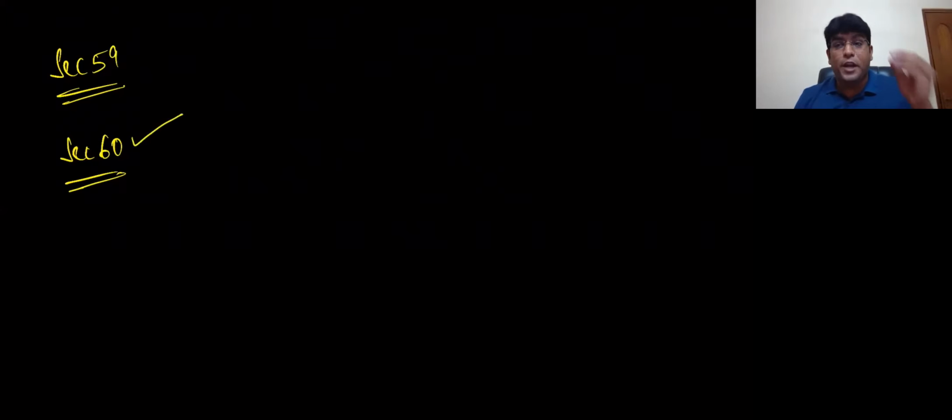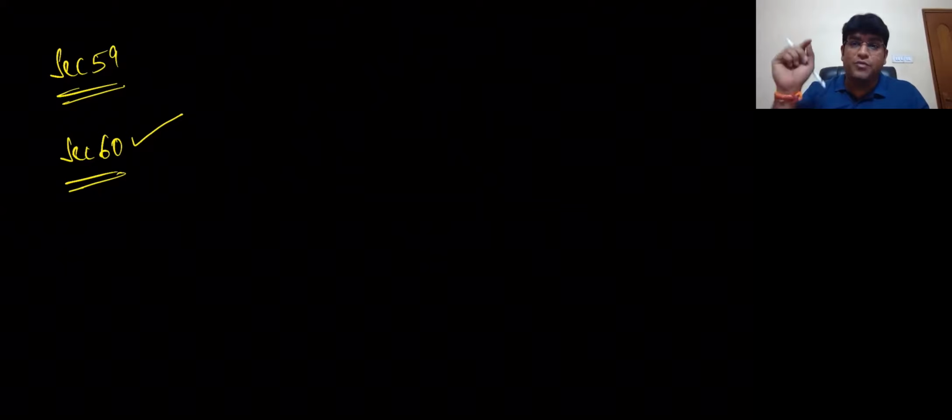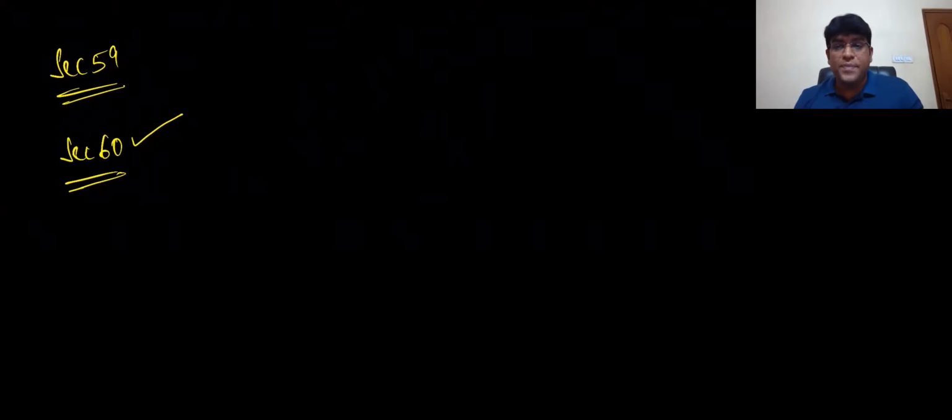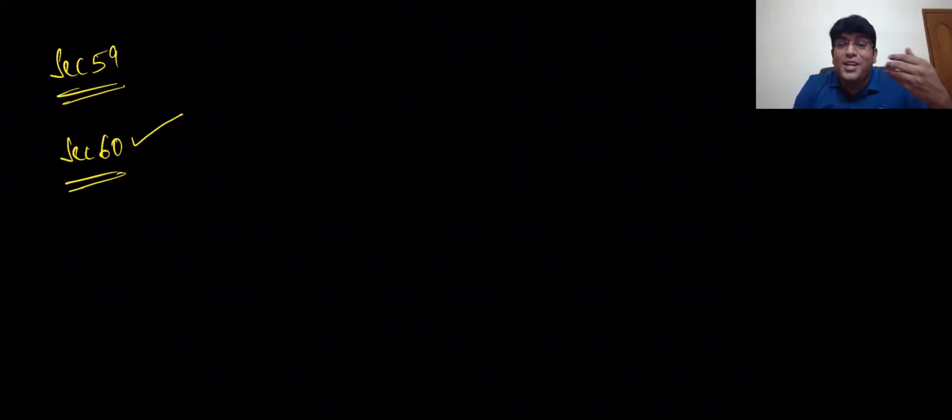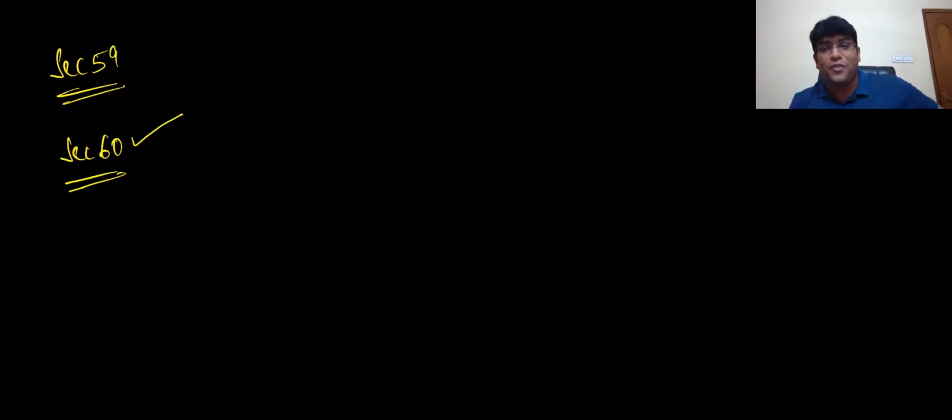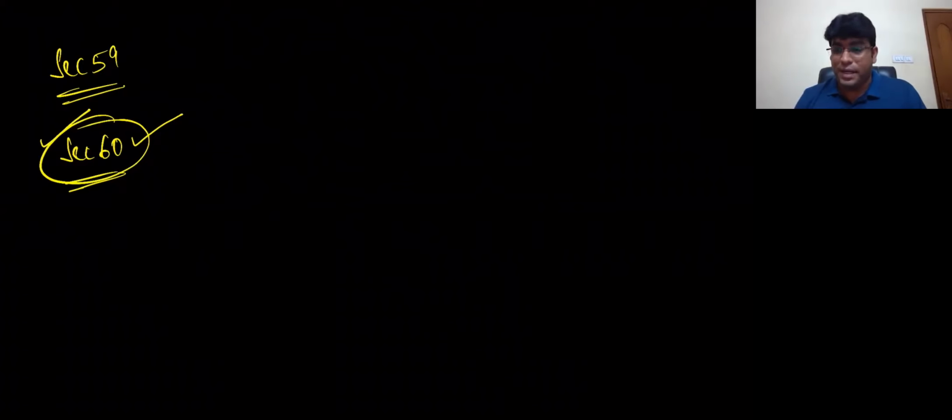Section 60 talks about provisional assessment, where we discuss very clearly that when we apply for provisional assessment, they'll pass the order within 90 days. After that, they'll pass the final order within 6 months from the date of communication of the provisional assessment order. 6 months can be further extended by a maximum of another 6 months by the additional or joint commissioner. It can be further extended for another maximum of 4 years by the commissioner. Those are the interesting points we had in section 60, which talks about provisional assessment.